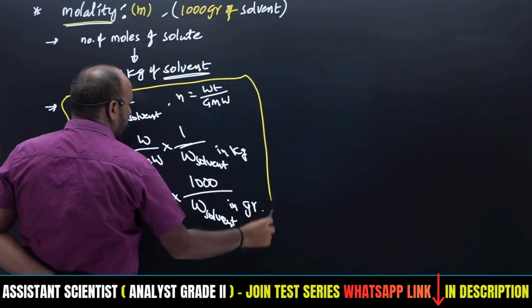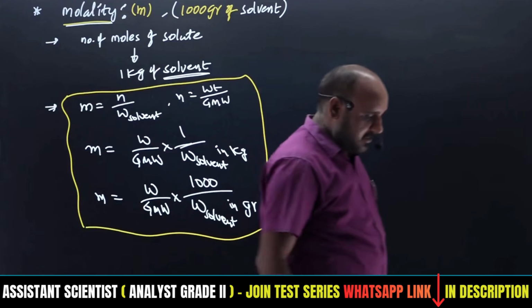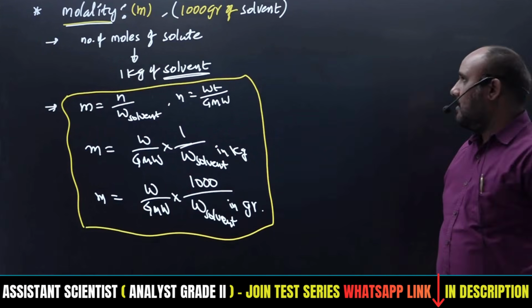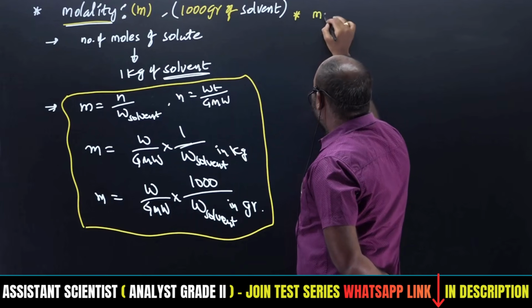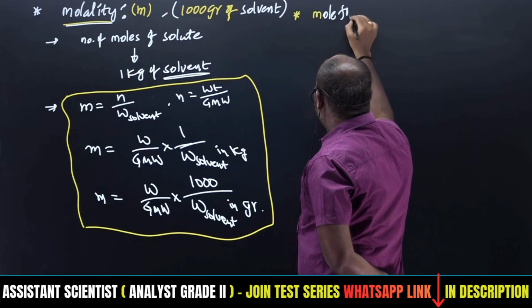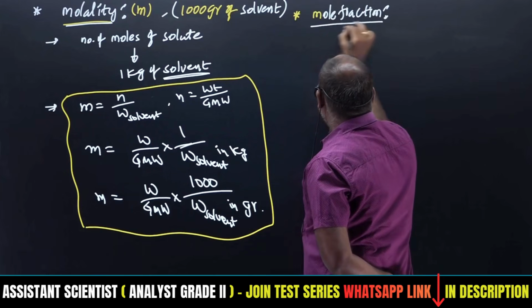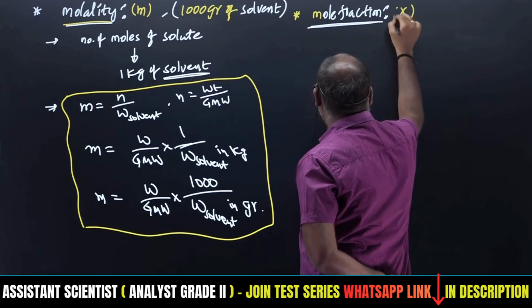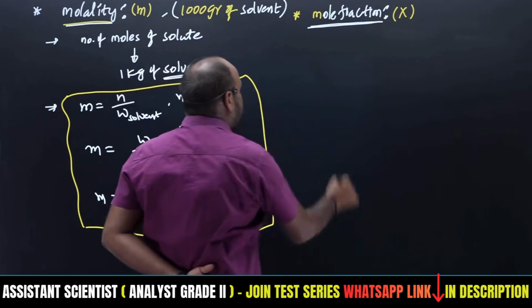So the solvent weight we have to consider, right? Then coming to the mole fraction, this is very important. That is denoted with x. Simple definition, just go through it.